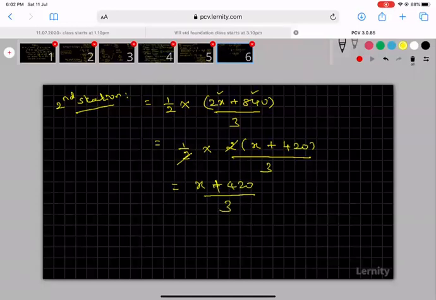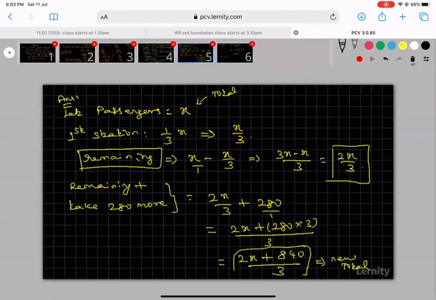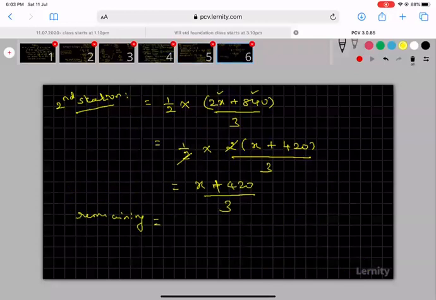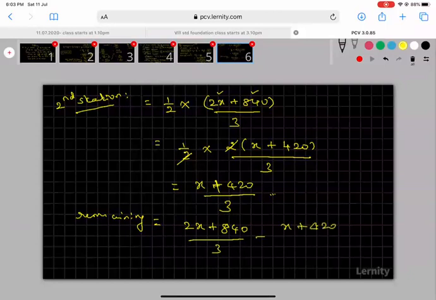Then the remaining: we dropped this value, and the remaining means from the new total I want to deduct this. So 2x plus 840 divided by 3 minus x plus 420 divided by 3.